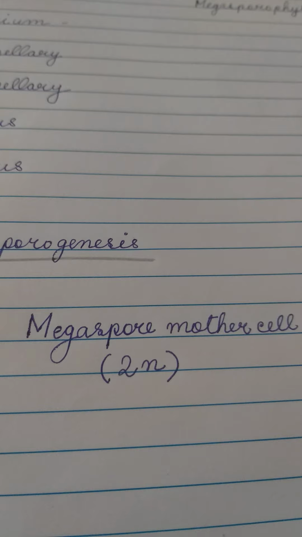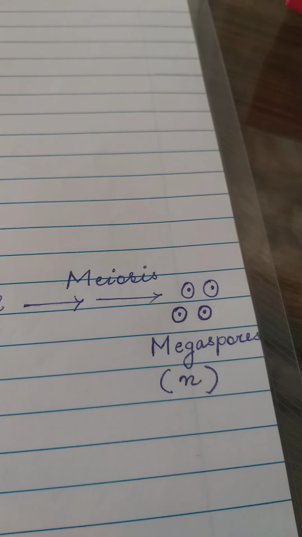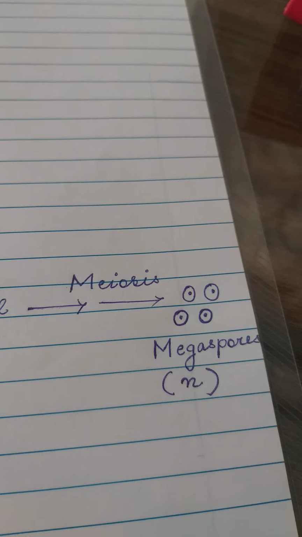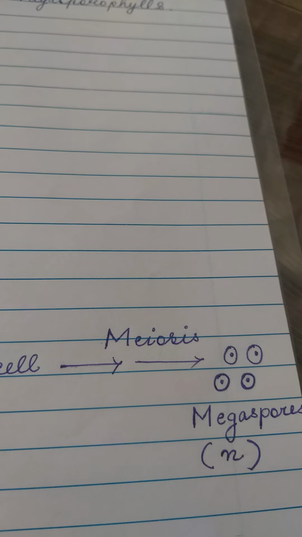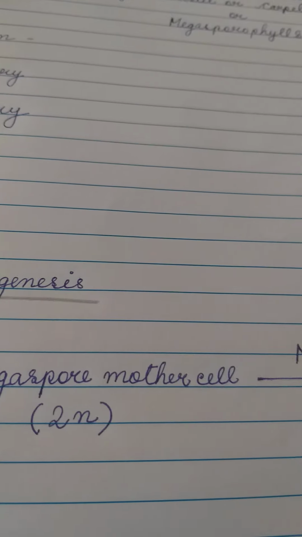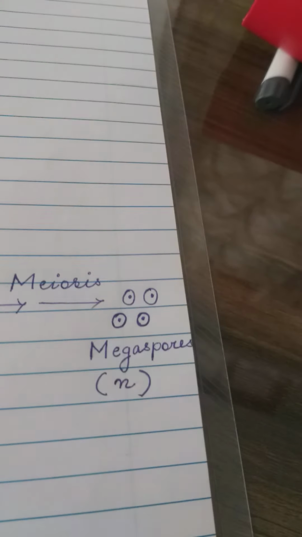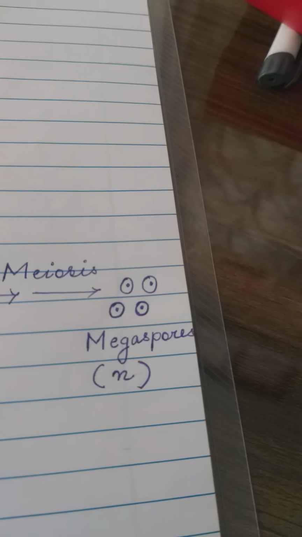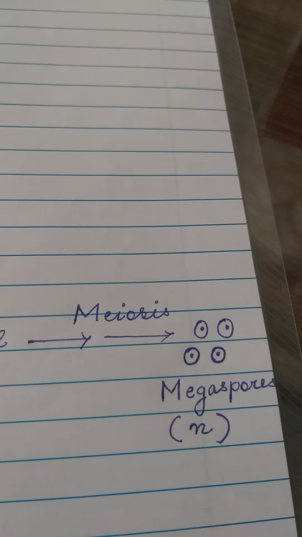The megaspore mother cell now undergoes meiosis, reduction division. As a result, it divides into 4 daughter cells which are haploid. These 4 haploid daughter cells are called megaspores. So, formation of megaspores from megaspore mother cell through meiosis is called megasporogenesis.